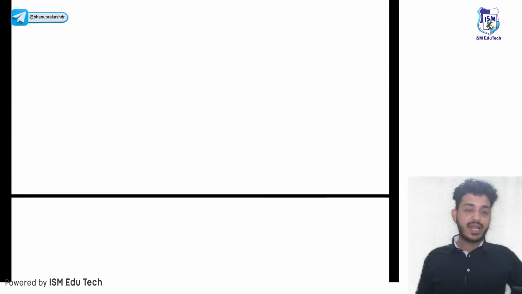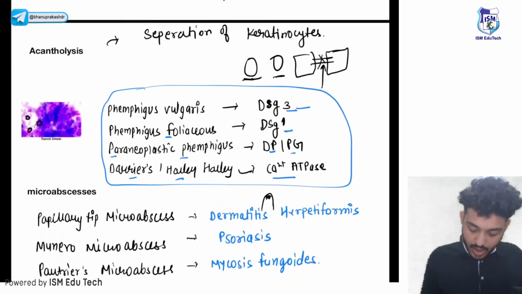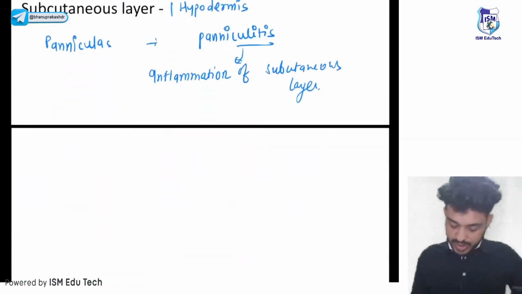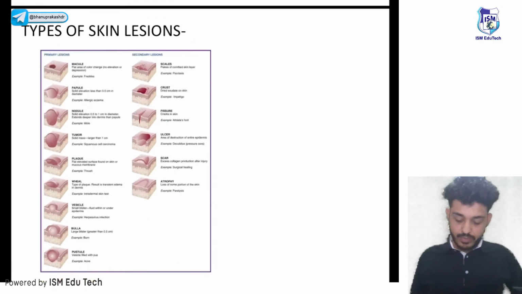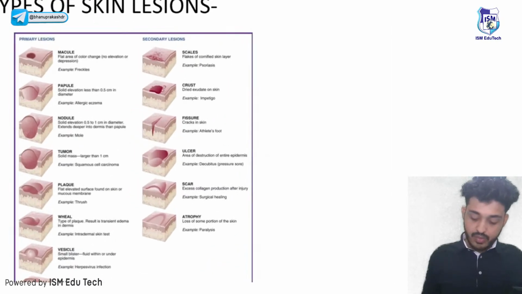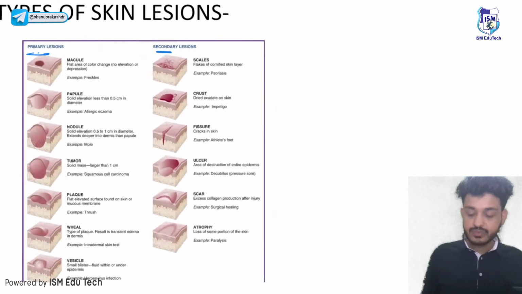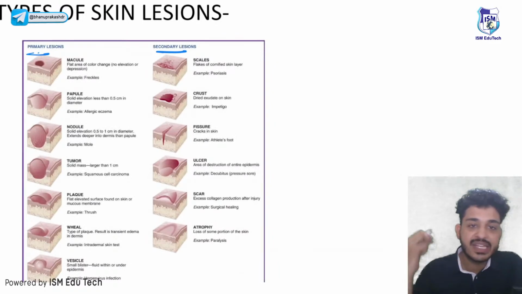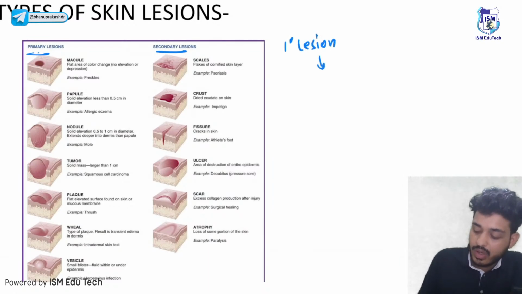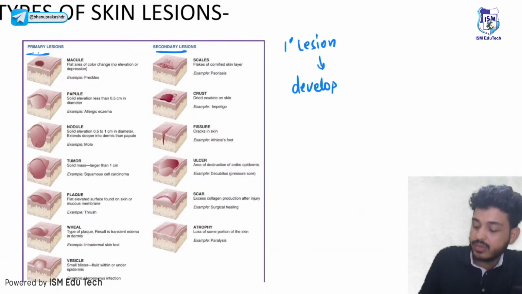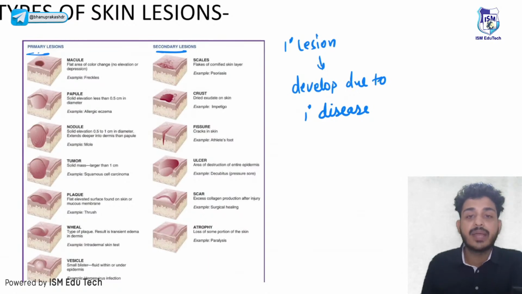Let's move on to next topic, that is your skin lesions. Now we are going to talk about the skin lesions. Which skin lesions will there be, that we are going to look here. First thing, there are 2 types of skin lesions we are having. First one is your primary lesions, second one is your secondary lesions. What is the meaning of primary lesions? Primary lesions are those lesions which develop due to primary disease.